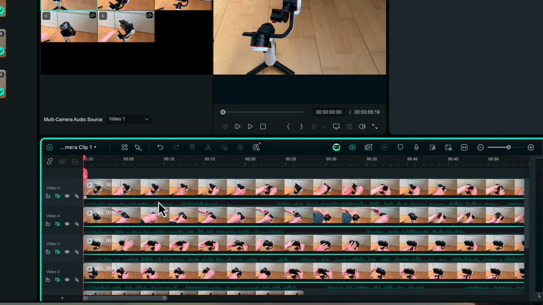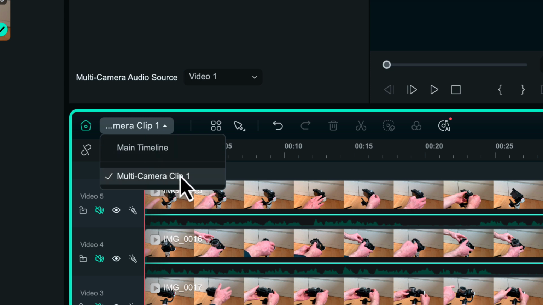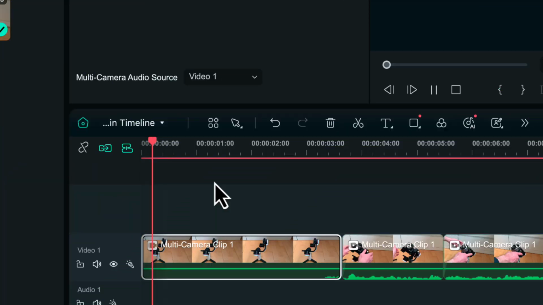Once you've finished with the editing or making some adjustments, click where it says multi-camera clip 1 and jump back to the main timeline, and you're back in your normal editing screen. And there you go. That's how you can easily create a multi-camera clip and edit inside Wondershare Filmora. Nice and easy, nice and quick.